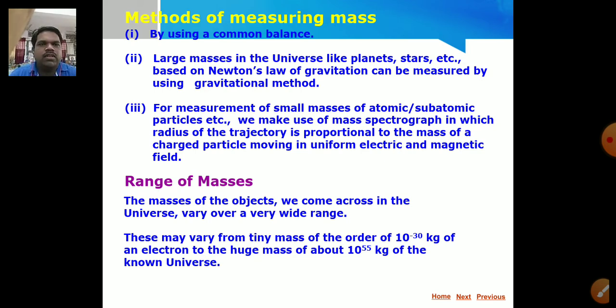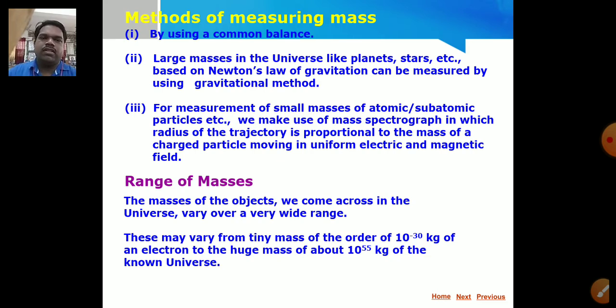Do you know about Newton's law of gravitation? Do you remember? You have studied about Newton's law of gravitation in class 9th standard. So according to Newton's law of gravitation, it tells about the magnitude of force of attraction between any two bodies which are present in the universe.